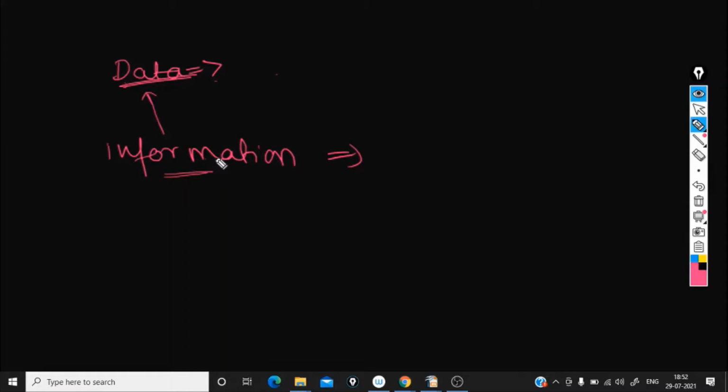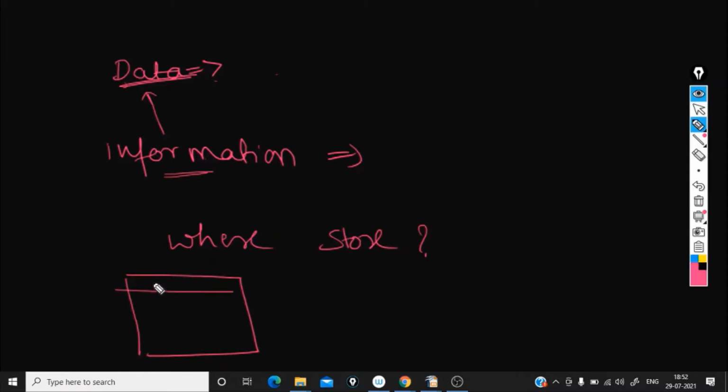Okay. Now we are talking about data and information, and everything is fine. But where do we store this data? Where to store it is a big question. In the good old days, when we were in school, when you went and bought any book from the library, they used to have an entry with your name, class, which book you have taken, and when you have to return the book. All these were maintained in a book.